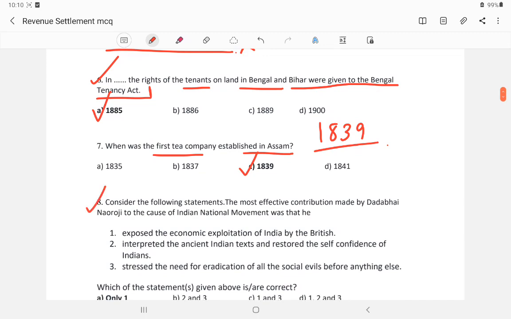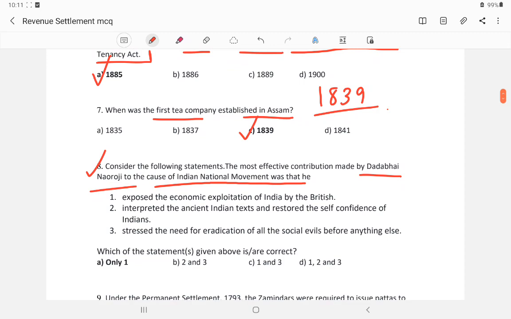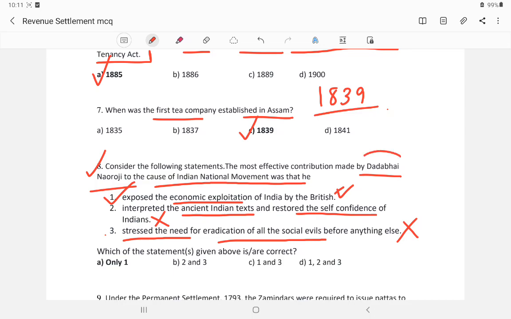Question number 8. Consider the following statements. The most effective contribution made by Dadabhai Naoroji to the cause of the Indian national movement was what? Option one: that he exposed the economic exploitation of India, interpreted the ancient texts and restored the self-confidence of the Indians. Wrong, he did not have anything to do with history. Stressed the need for eradication of social evils before doing anything else. Wrong, because he did not stress on any social issues. Rather, he focused on the economic aspect of India, that is, the drain theory and Poverty and Un-British Rule in India. So Dadabhai Naoroji's specialty is economics, so it is only 1.